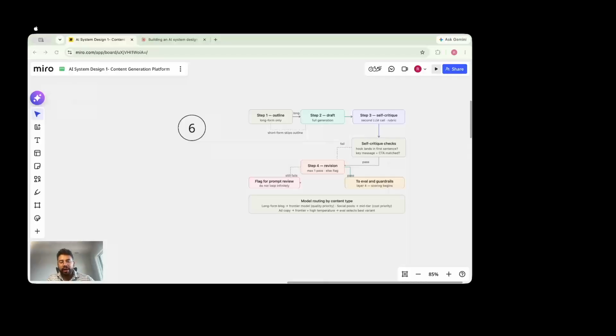So we hit step one. If not, then we directly go to step two, which is the draft full generation, right? And again, this will be pre-fed into the prompts, right? And then after the draft is generated, the important step that we just discussed was the self-critique part, right?